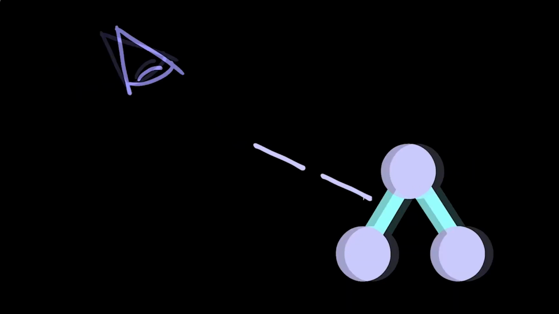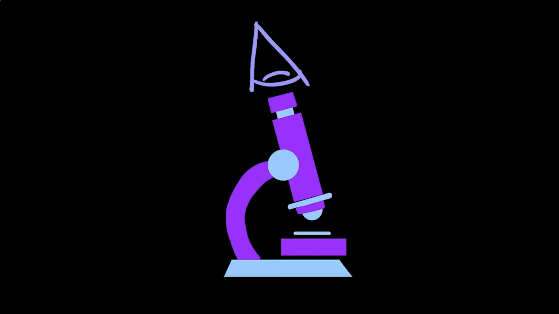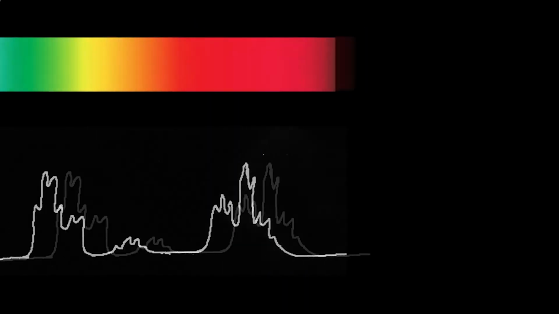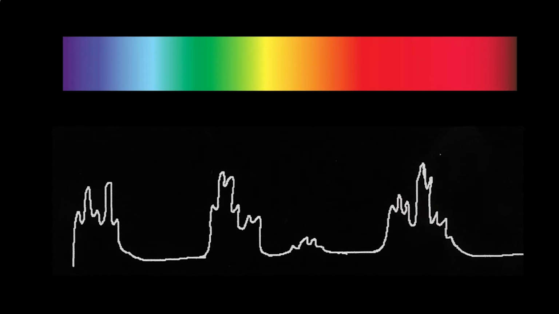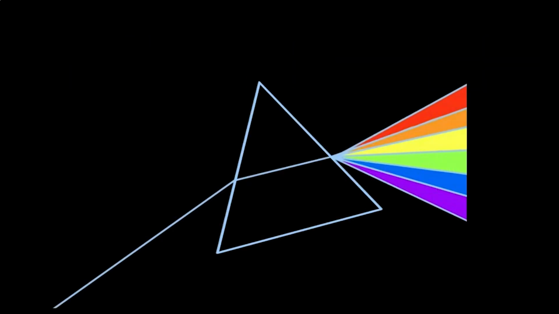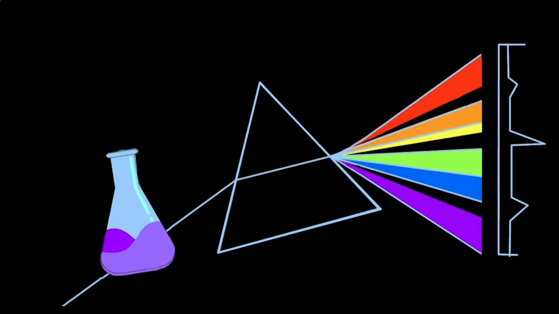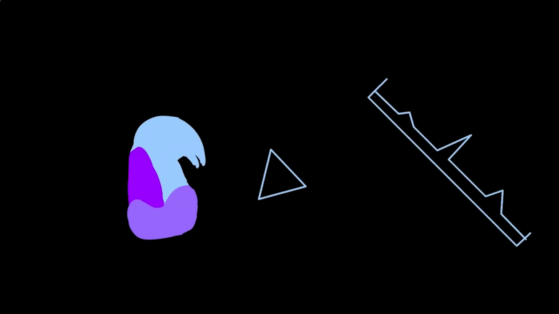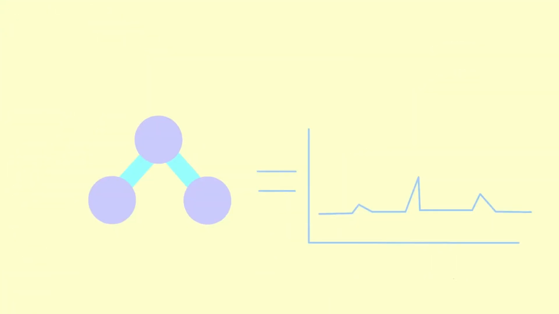Ideally, we would like to observe the molecules directly, but this is not possible even with the most powerful microscopes. Molecular spectra can provide indirect information about the motion of molecules. So what are these spectra? White light consists of many colors with different frequencies. When molecules rotate and vibrate, they absorb some of the frequencies. This can be represented as a spectrum.